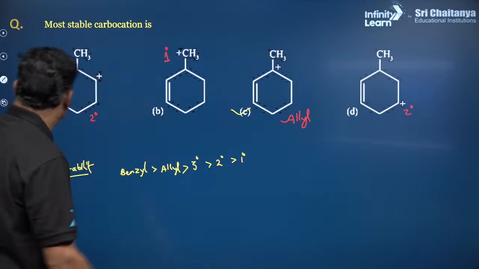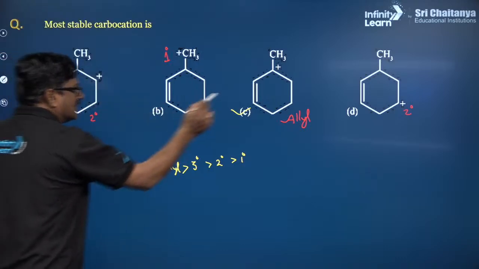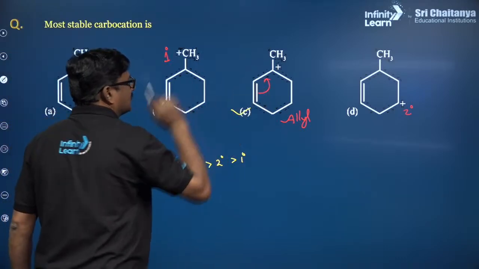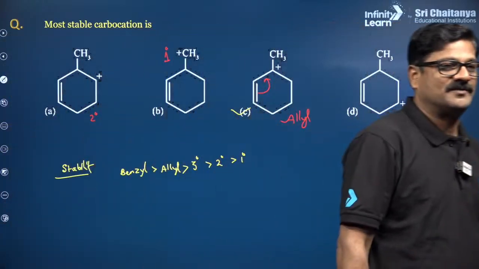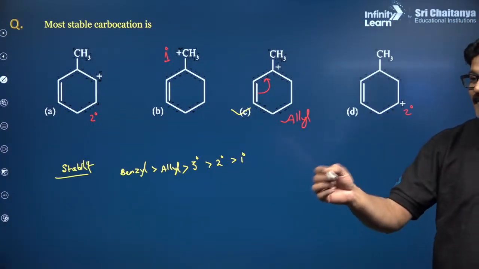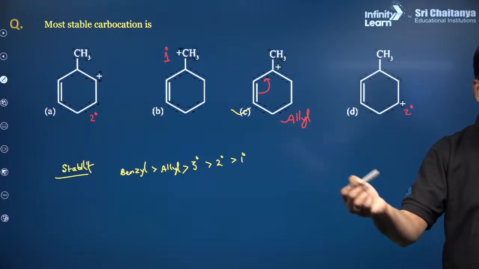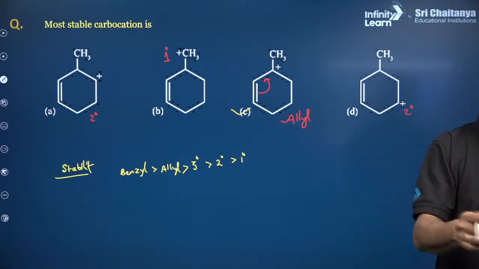Sir, how do you say this is, of course, there is a resonance over here. Got it? Allyl carbocation has more resonance. And benzyl and allyl, benzyl is more stable because more is the resonance, more is the stability.